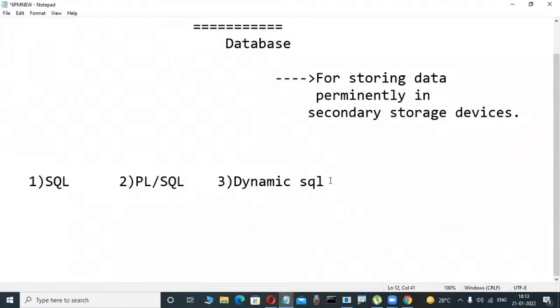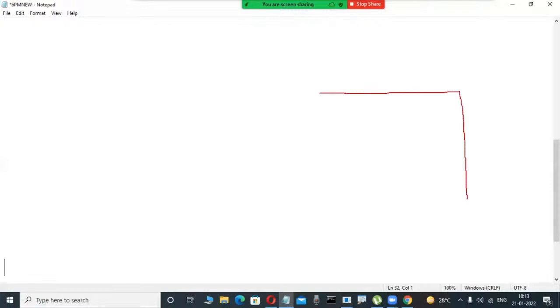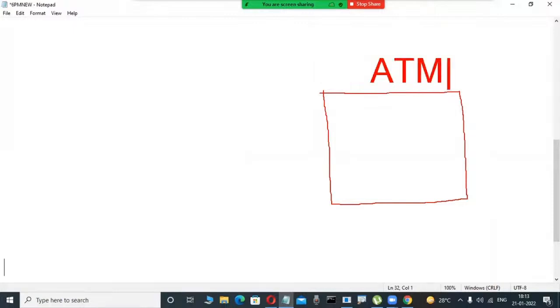For example, you are a first-time newcomer, so concentrate here to understand. Why PL/SQL is required, I'm telling just for the idea, some applications. Observe slowly. Daily, so many people go to banks for depositing or withdrawing money. Suppose you and I also go daily to banks, where ATM machines are there. From ATM machines we withdraw money, or nowadays deposit machines also exist. We deposit money, perform transactions, and money transfer is also possible.